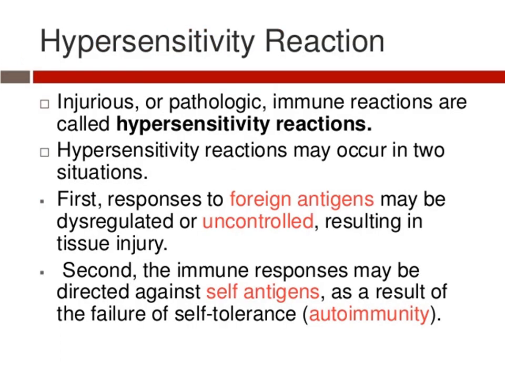So we'll see what responses happen during hypersensitivity. The first response is when foreign antigens enter our body. It will be regulated in normal form. When it dysregulates, that means it is not regulated properly or uncontrolled regulation takes place, it will result in tissue injury. In the second response, our own body's immune system starts to fight against itself. It is called self antigen directed, also called an autoimmune disorder. So these are the two responses in a hypersensitivity reaction.